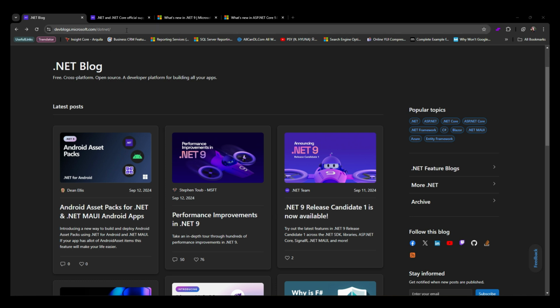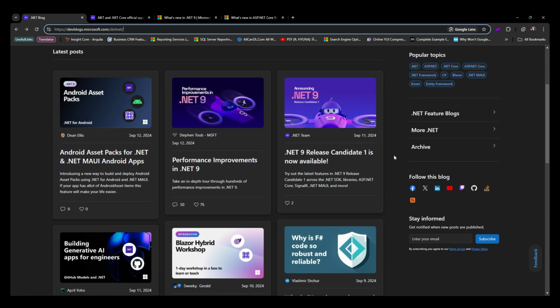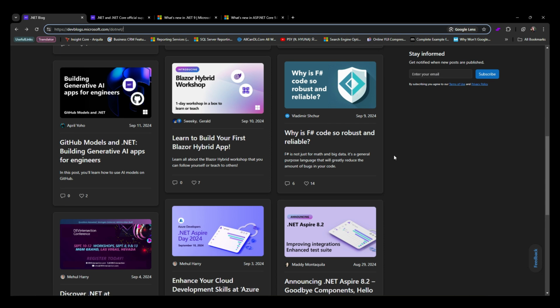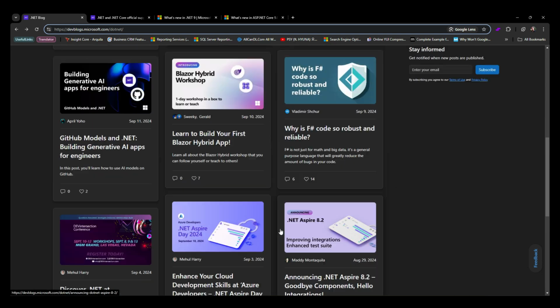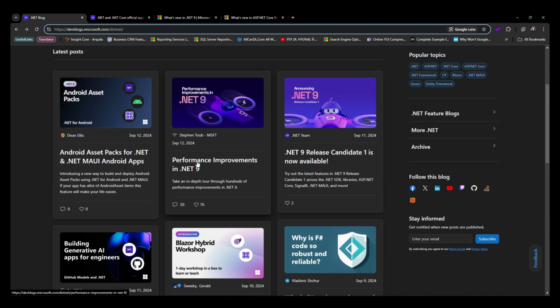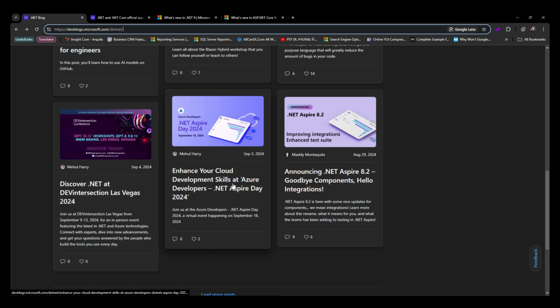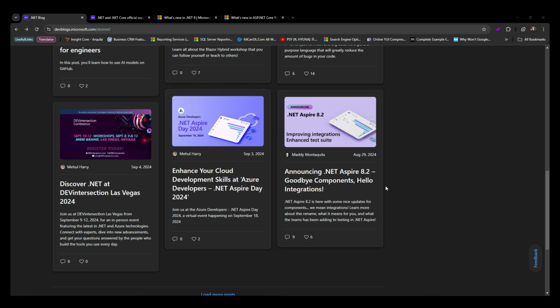There is always a focus on performance in these blog posts. For example, they dive into how .NET 9 improves startup times, memory consumption, and overall application responsiveness. Whether you are developing larger-scale web apps or smaller mobile apps, these optimizations matter. Topics like .NET Aspire, Blazor Hybrid, .NET 9 performance improvements, and cloud-native enhancements have all been covered in the blog. So if you want to geek out over the future of software development, that's the place to go.